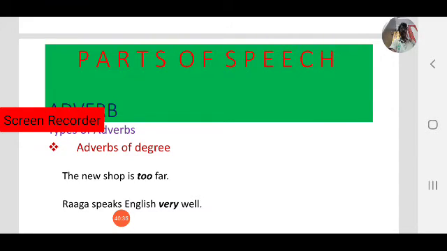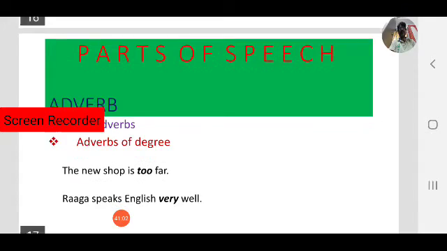Here, Raga speaks English well, no problem. Okay, how he speaks, very well, extent. So here very is the degree of adverbs of degree. So it indicates to what extent.